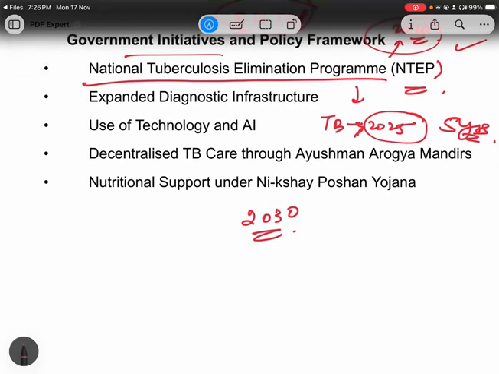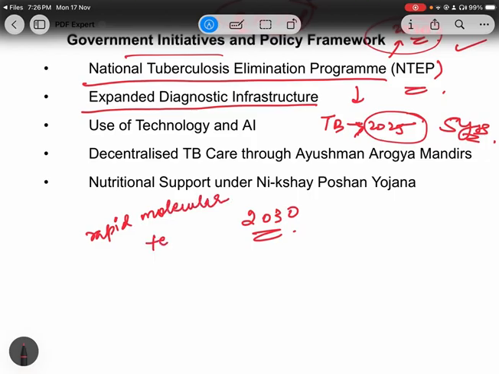The second thing was expanded diagnostic infrastructure. What do I mean by diagnostic infrastructure? The infrastructure through which we are able to find out what is happening in the human body. For TB, a very important thing is rapid molecular testing. If we are discussing a particular disease, every disease will have its particular terminology, whether related to biology or treatment.